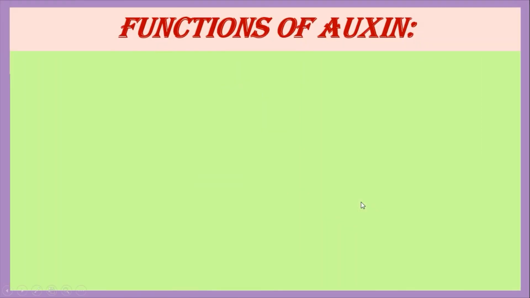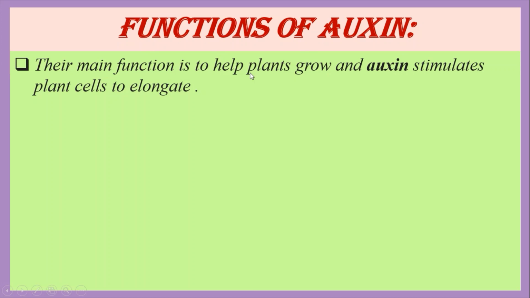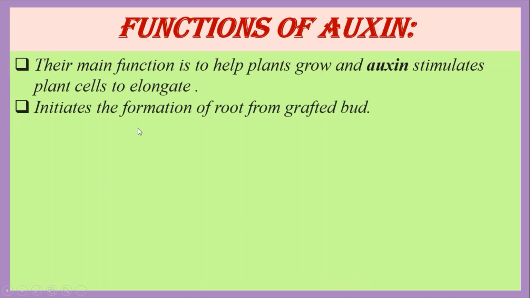Now let's see the functions of auxin. The main function is to help plants grow, and auxin stimulates plant cells to elongate. It initiates the formation of roots from a grafted bud. As a plant hormone, auxin is used in grafting of mango, lychee, guava plants, etc. It helps to produce seedless fruit, and the production of seedless fruit is called parthenocarpy.